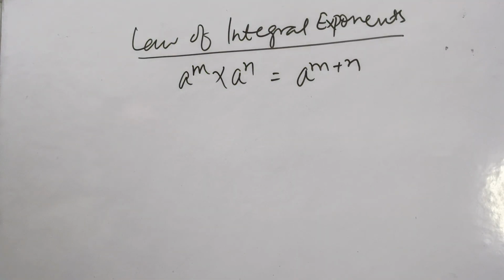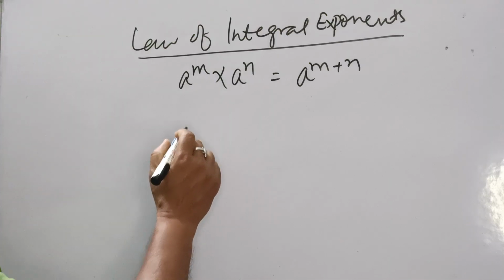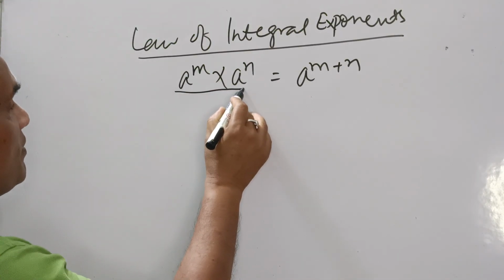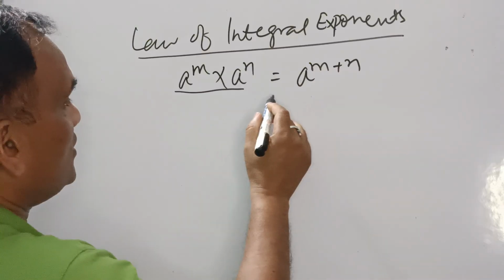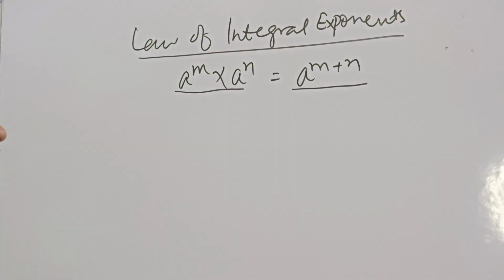This is a practice, right? Okay, so what is the meaning of this? Why have I written a to the power m into a to the power n equal to a to the power m plus n? Why have I written it?